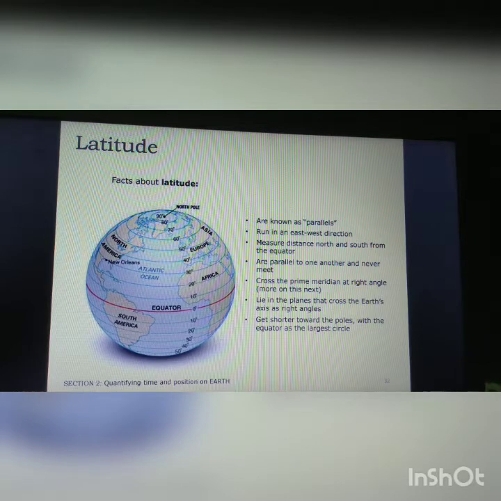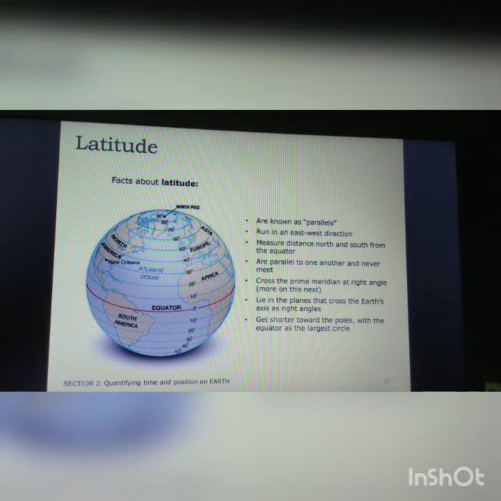These lines are parallel to one another and never meet at any point. They cross the prime meridian at a right angle. When these lines cross the prime meridian, each time they form a right angle. They lie in the plane that crosses the Earth's axis at a right angle. Even the axis, when they cross, they form a right angle.